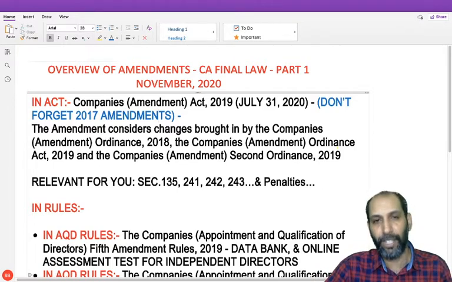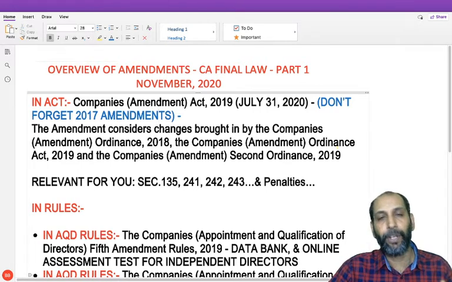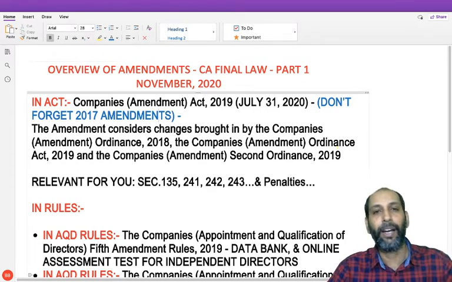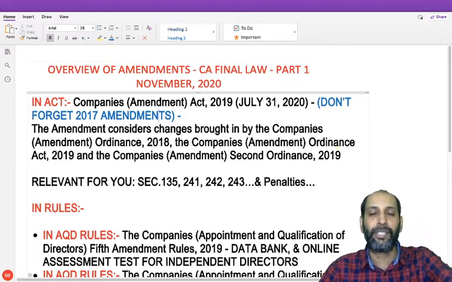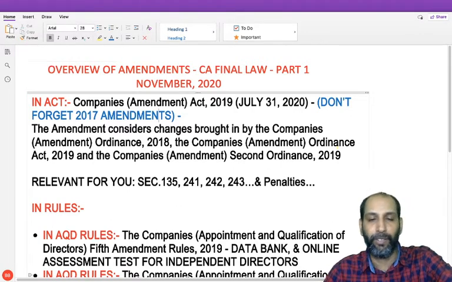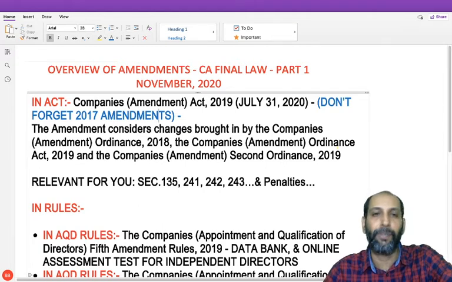So this part is the first part. It's an overview of company law, the directors area. That is the main area where the marks should come. So the discussion in part one of the video is with respect to the amendments you should have covered in company law, especially in the directors area.